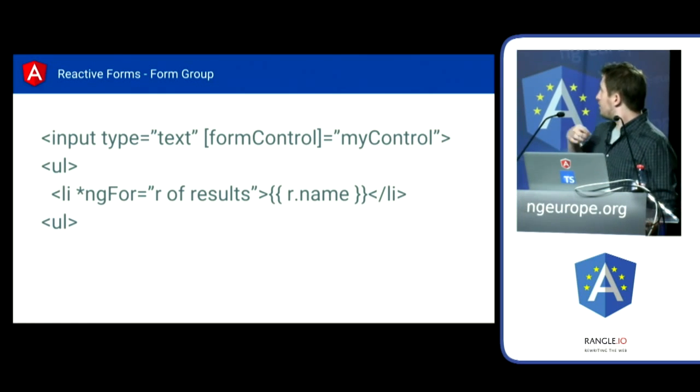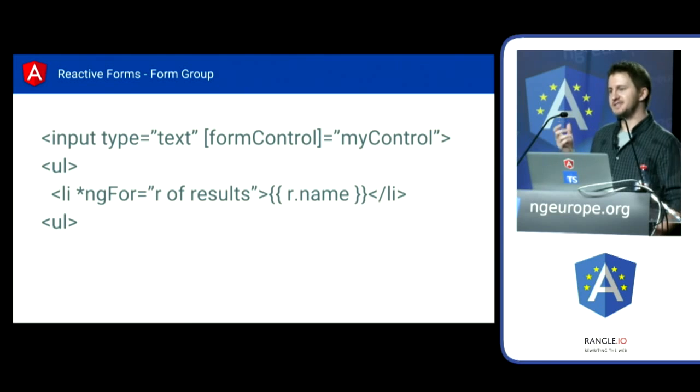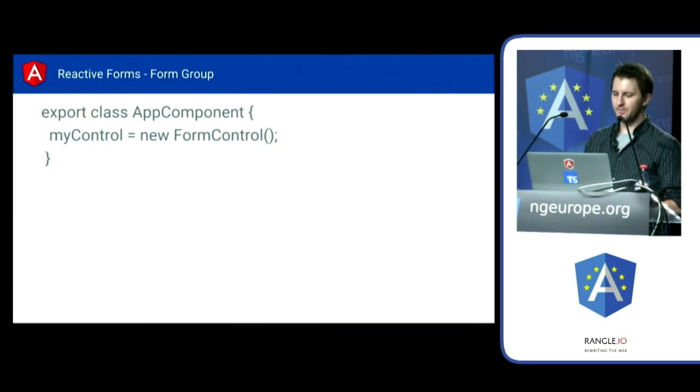So rather than doing ng model and binding to some object, what we're doing here is binding to a form control. And a form control does not represent your data. It represents the actual control on the screen, and it gives you an interface to talk to that thing. The way we use something like this is we start with a very simple component. I'm just omitting the decorator at the top here because you've all seen what Angular decorators look like. All I'm doing is creating a new control and attaching that to the myControl property here.